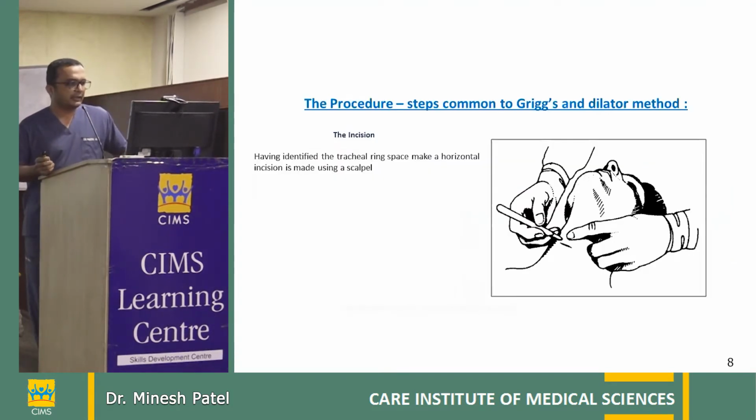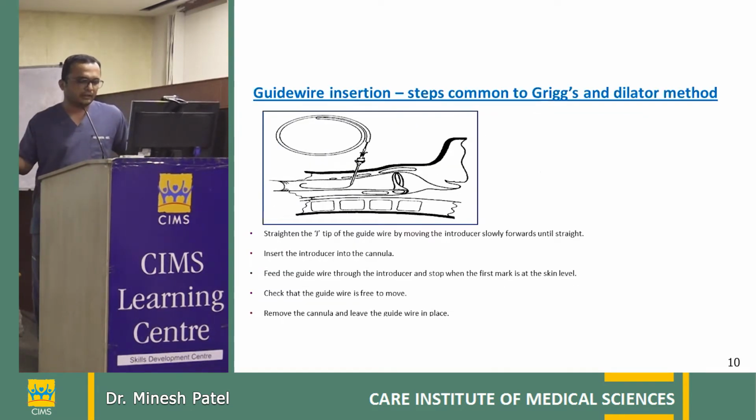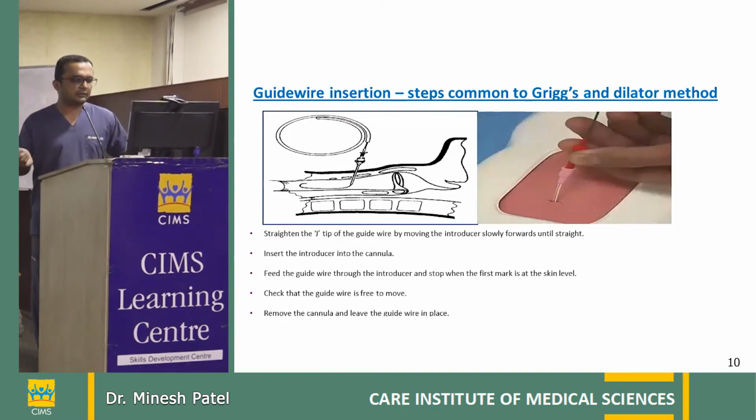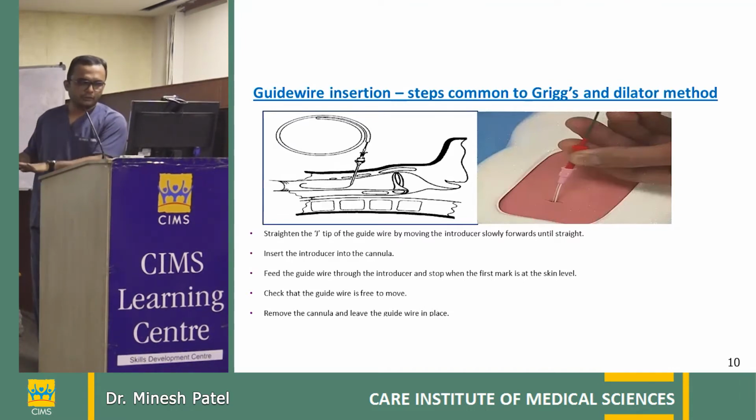So how we do it: we generally make a transverse incision 2 centimeters above the suprasternal notch and below the cricoid cartilage. Then we insert the needle as we do for transtracheal anesthesia, but the needle here is a big one with a guiding sheath. Then we send a J wire with the J tip going downward towards the carina. Here you can see the sheath of the needle. We remove the needle, put the sheath inside, and insert the guide wire. Up to this level, the steps remain the same for both the Griggs method and the PDT method.